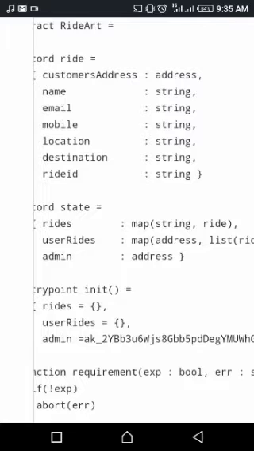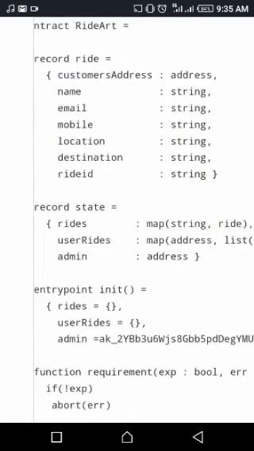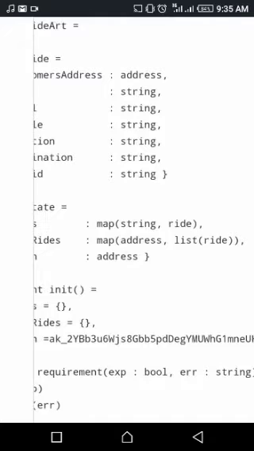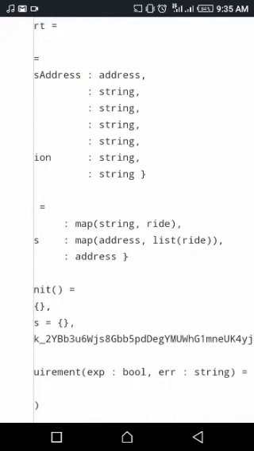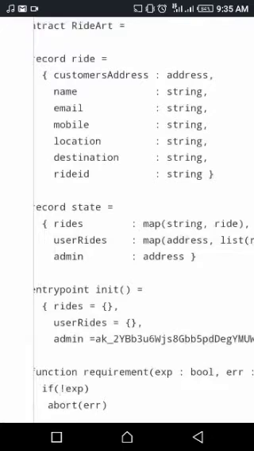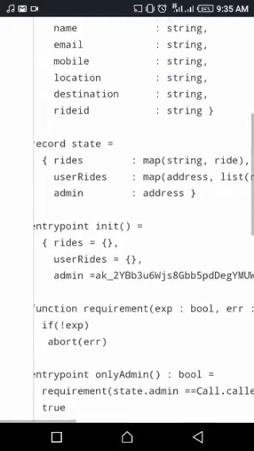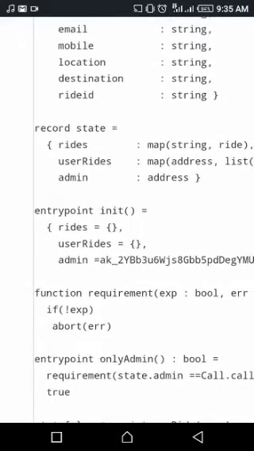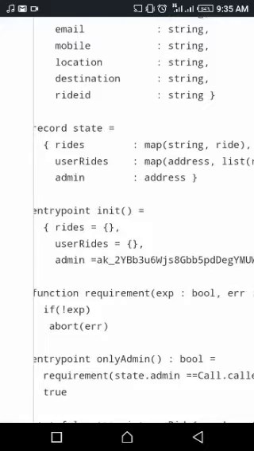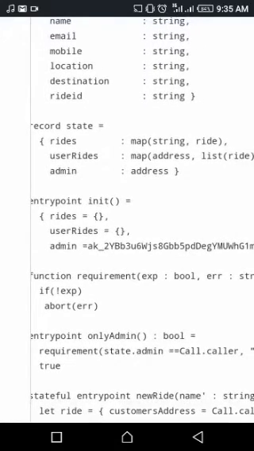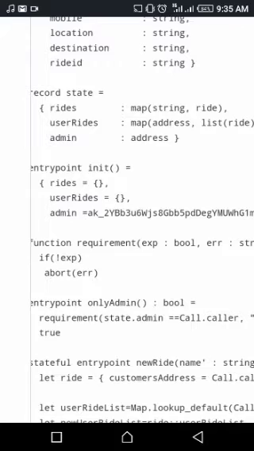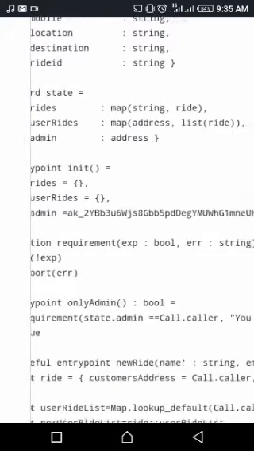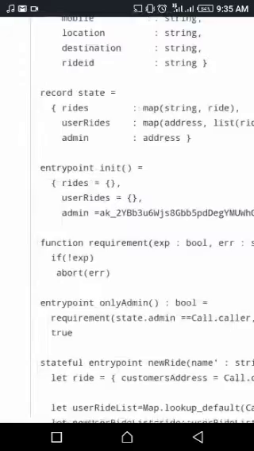It's going to be a map of a string to rides, and the user's rides will map a list of rides to an address. And for the admin, that's my address because I'm the admin. And the entry point is a function that states the default value of our state when the contract is deployed. For my ride, we don't have any record yet, so there's nothing there. The user's rides, nobody. And the admin, that is my own address.